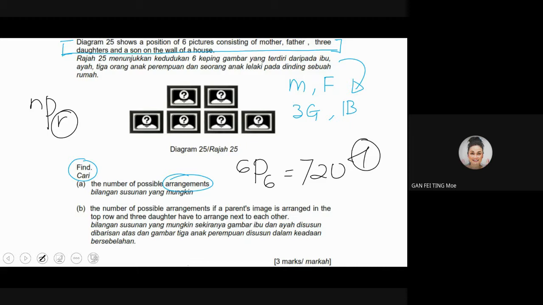The number of possible arrangements if the parents are coming with the condition already. So you have to read carefully. The number of possible arrangements, but what are the conditions you have to read? The parents' image is arranged on the top row. Now parents should be here. Remember the arrangement just now: mother is here, father is here, or father is here, mother is here. It's already 2 arrangements for the parents.